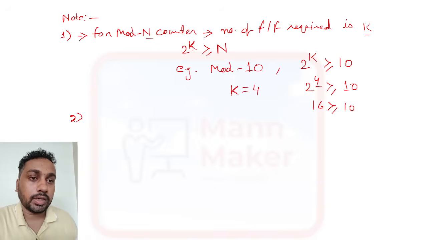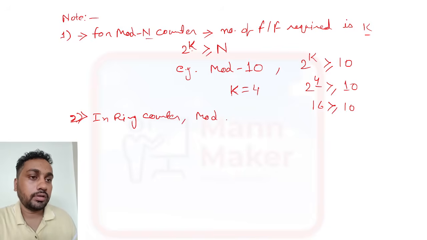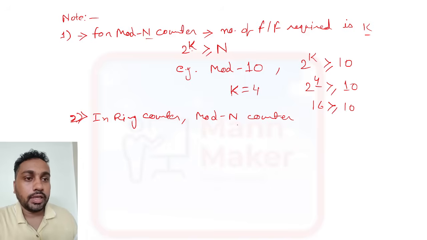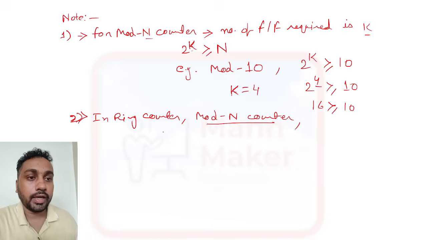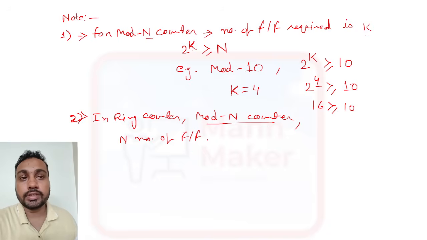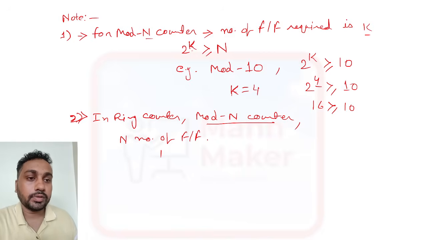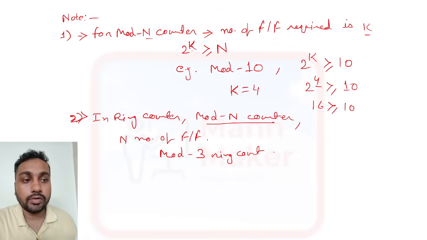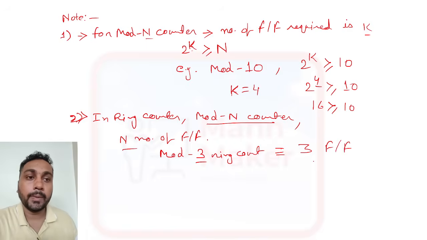Sometimes they will ask a question about the ring counter. To design a mod n ring counter we require n flip-flops. If they ask how many flip-flops are required to design a mod n counter using a ring counter, suppose they ask for mod 3, n is 3, so 3 flip-flops are required to make a mod 3 ring counter. Just remember all these points.